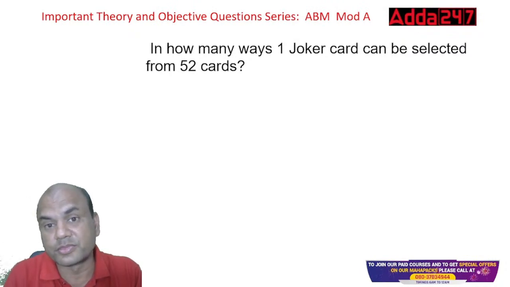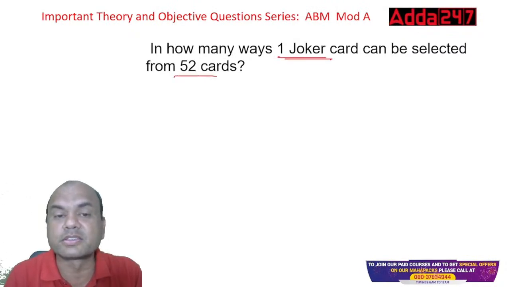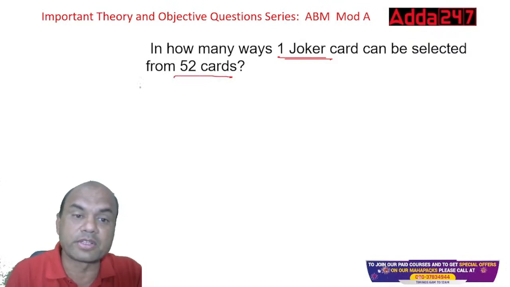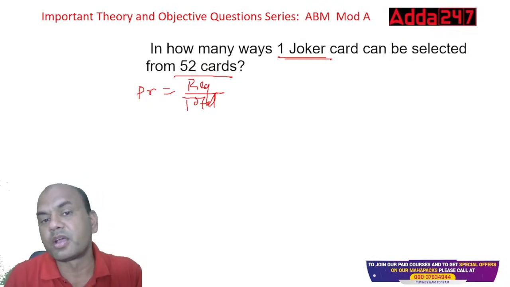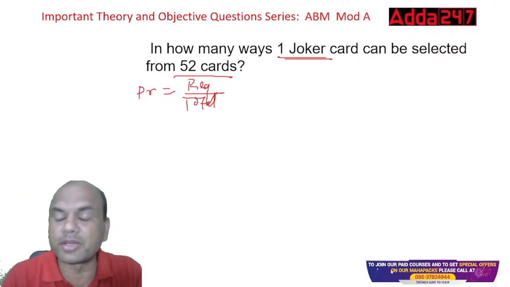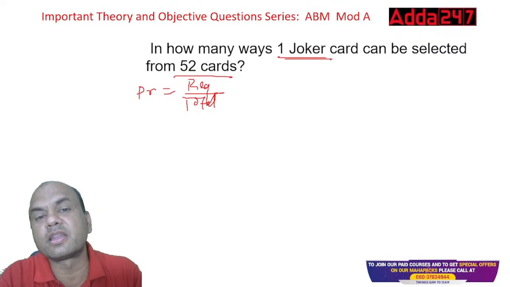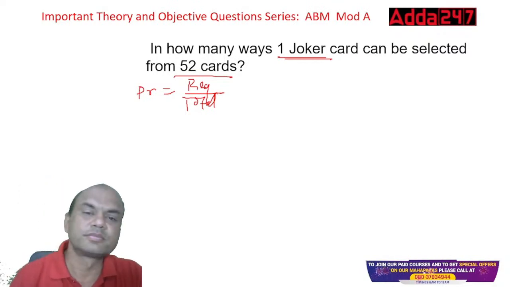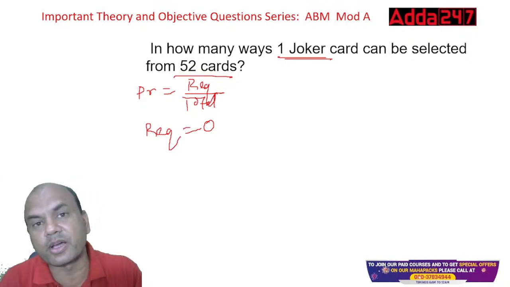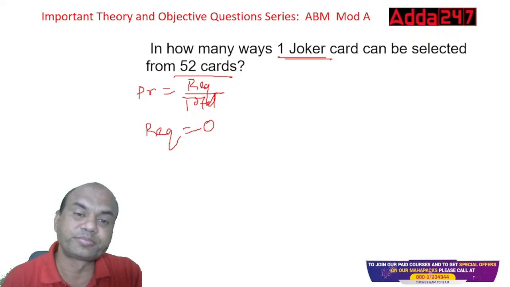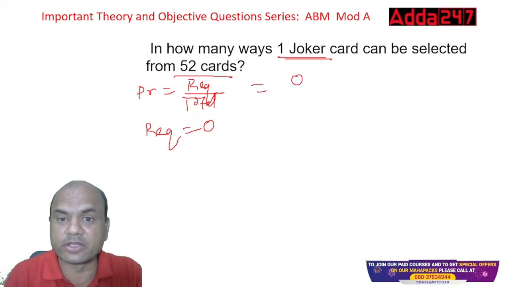In how many ways can one joker be selected from a pack of 52 cards? Again, probability equals required upon total. What is required? One joker. How many jokers are there in the pack of 52 cards? Tell me, type in the comment section. There are zero jokers, because the 2 jokers which we have in the pack of cards are separate from these 52 cards. That's why the answer will be 0 upon 52.